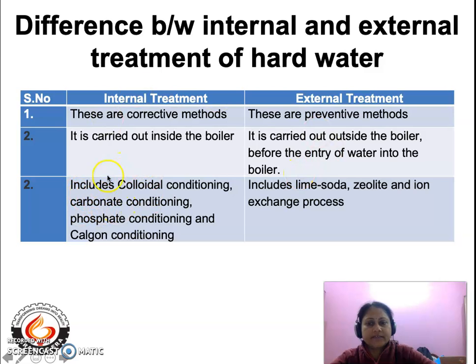Now, the third difference is that the internal treatment methods include colloidal conditioning, carbonate conditioning, phosphate conditioning, and Calgon conditioning. All these conditioning methods involve the use of appropriate chemicals that help in loosening the scales that are tightly bound to the inner walls of the boiler. Whereas the external treatment methods include the lime soda process, the zeolite process, and the ion exchange process, and each such method will be discussed in more detail in the coming lectures.